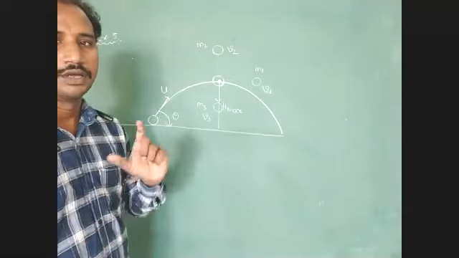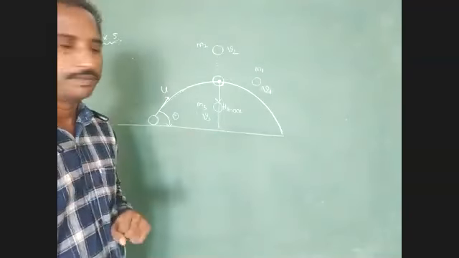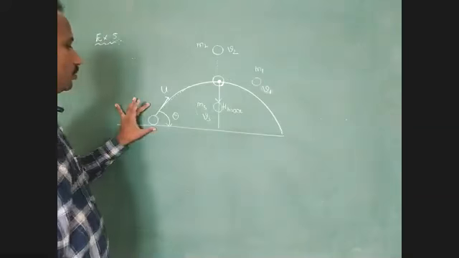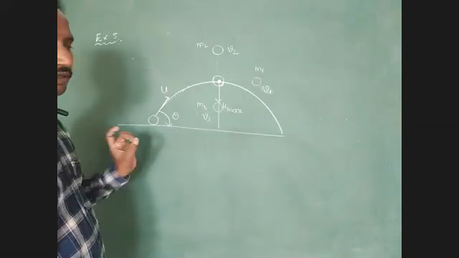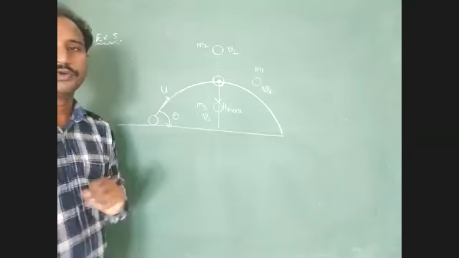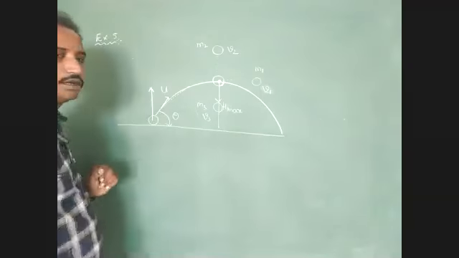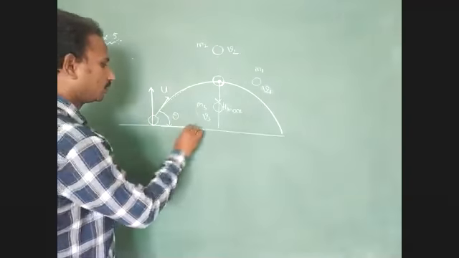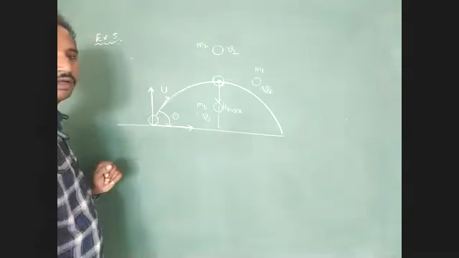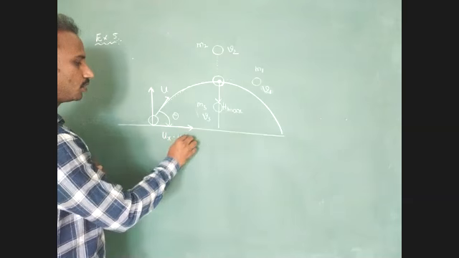Okay, students, it is one difficult problem and it is one logical problem. First, you identify that the body is projected at an angle with respect to the horizontal surface. Then we have to resolve it into two components: a vertical component and a horizontal component. Here we represent ux equal to u cos theta.